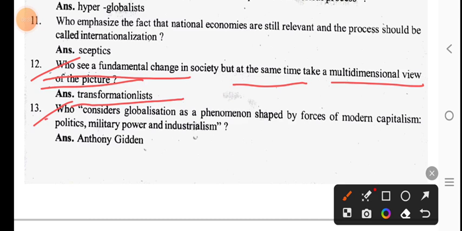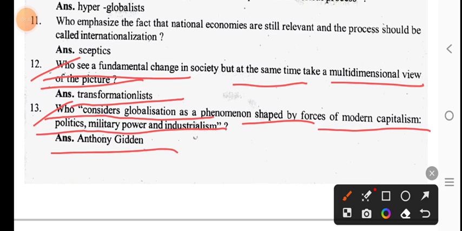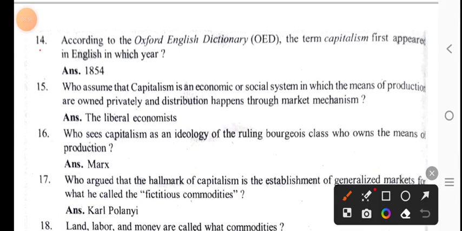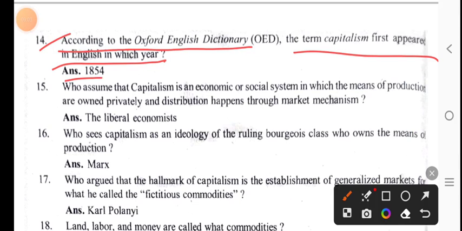Who considers globalization a phenomenon shaped by forces of modern capitalism, politics, military power, and industrialism? Anthony Giddens. According to the Oxford English Dictionary (OED), the term capitalism first appeared in English in which year? 1854.